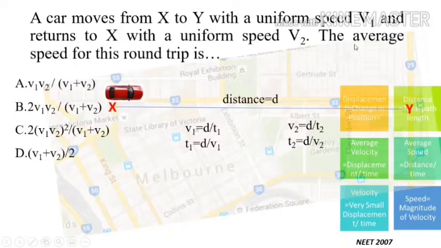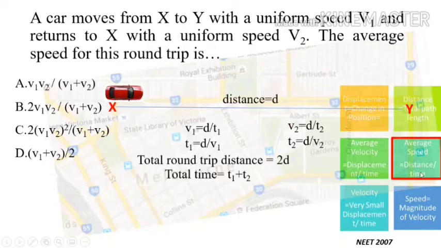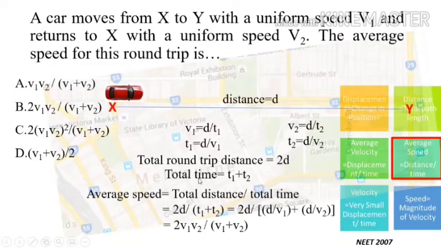And we need to find out the average speed for this round trip. The average speed formula is distance upon time, so we need to take the total distance divided by the total time. Here the total distance is 2d and the total time will be t1 plus t2. Again, writing for average speed, total distance upon total time will be 2d divided by t1 plus t2. Replace these t1 and t2 values by using this equation and this equation.